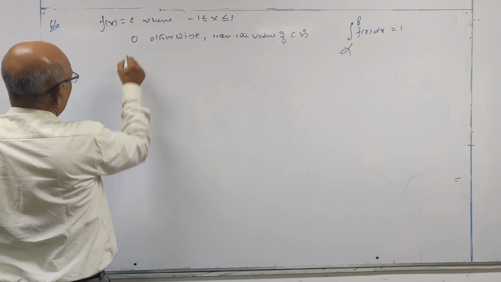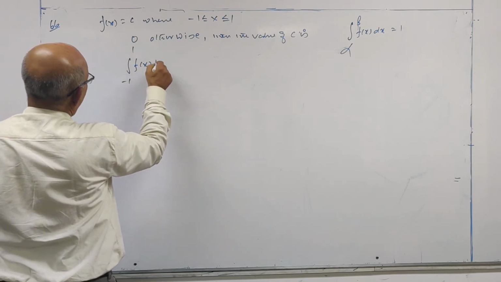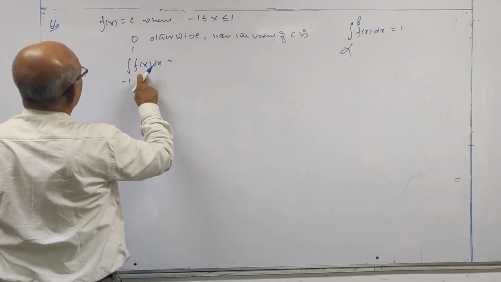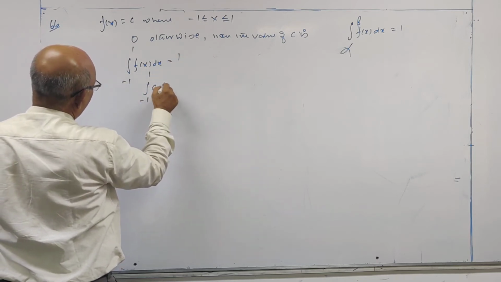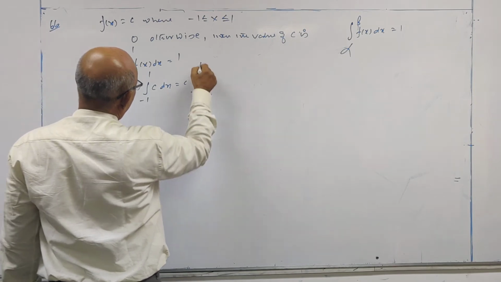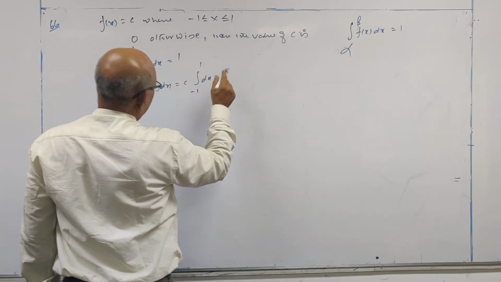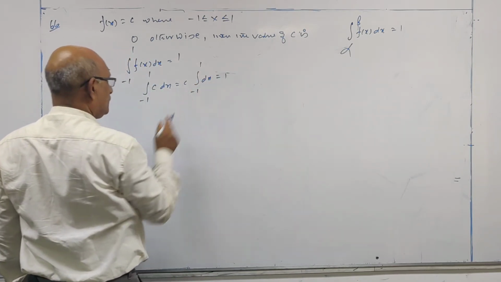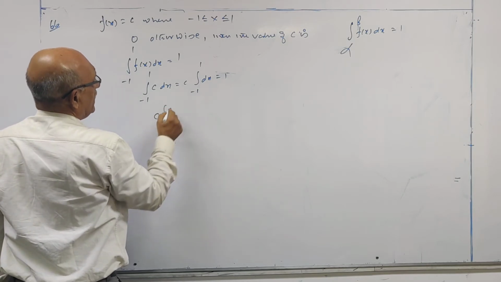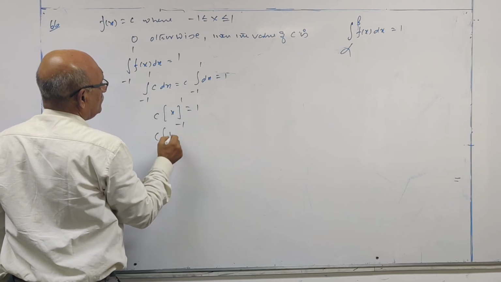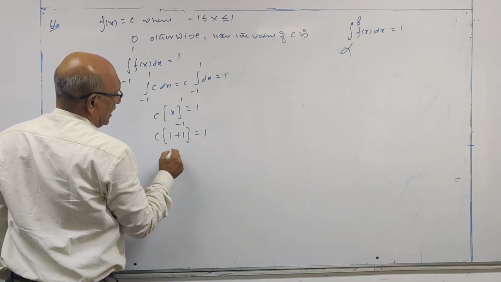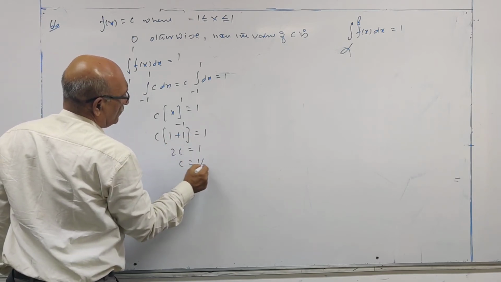So integral from -1 to 1 of f of x dx is equal to 1. Integral from -1 to 1 of c dx is equal to 1. So c into x between the limits -1 to 1 is 1. 2c is equal to 1, c is equal to 1 by 2.